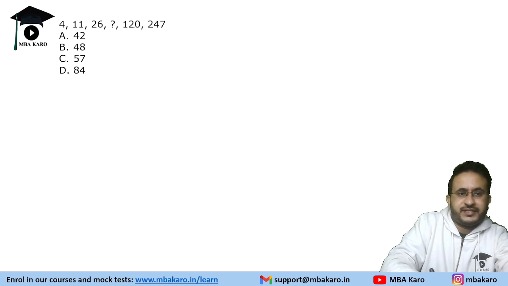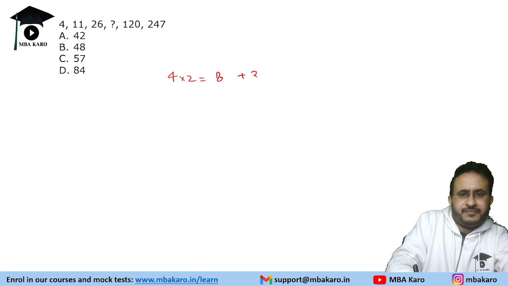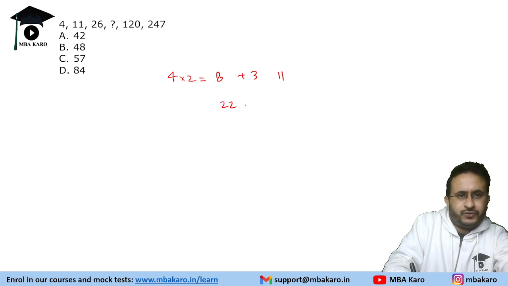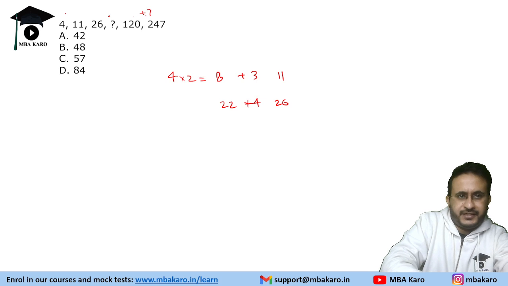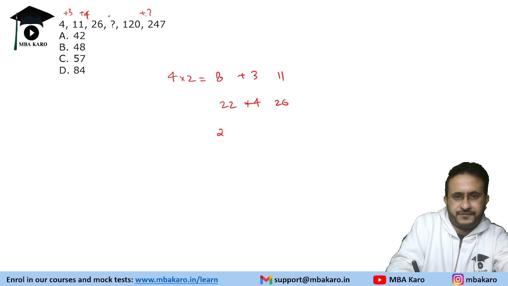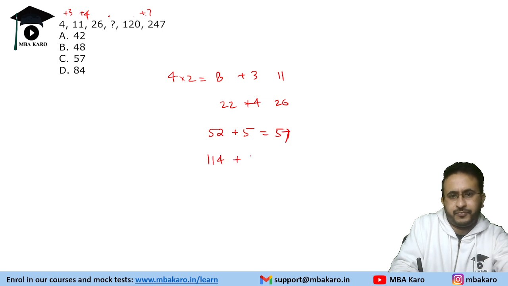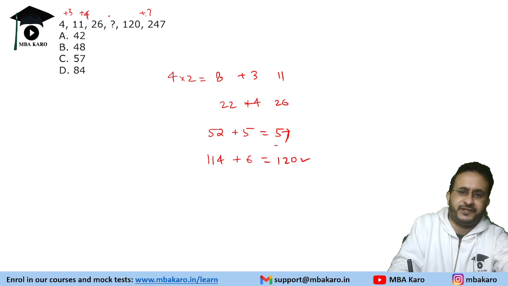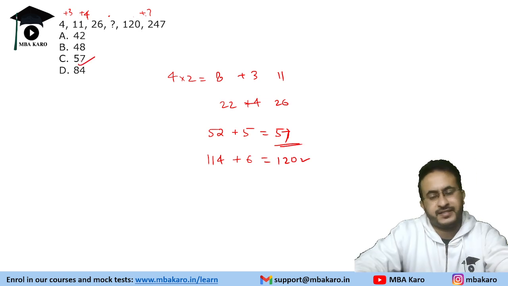4, 11, 26, again it looks doubling. So 4 into 2 is 8 plus 3 makes 11, right? Then 22 plus 4 is 26. So we are adding 4. Now here the number is missing. If we see, it is plus 7, right? Into 2 plus 3, plus 4. So ideally it should be 5, 3, 4. It was addition of 4. So let's say 52 is double, plus 5 is 57. So ideally that should be the answer. And if you take double of 57, that is 114, plus 6 is 120, which is perfectly fitting. So the number here is 57. Easy question.